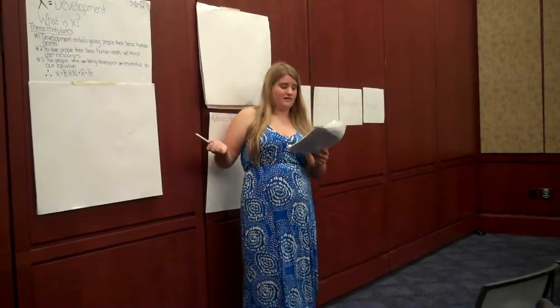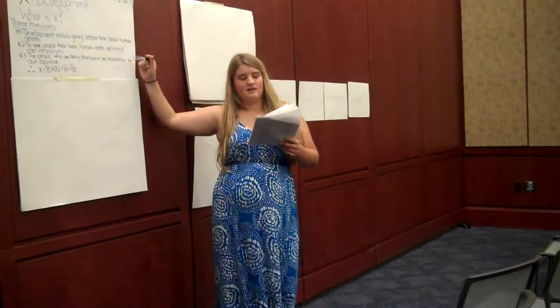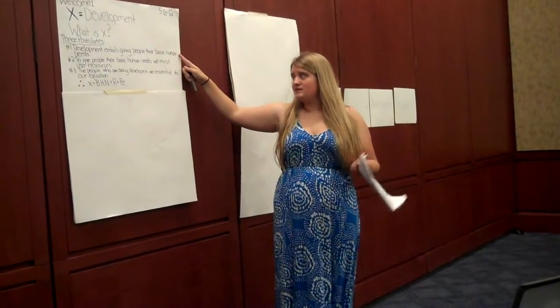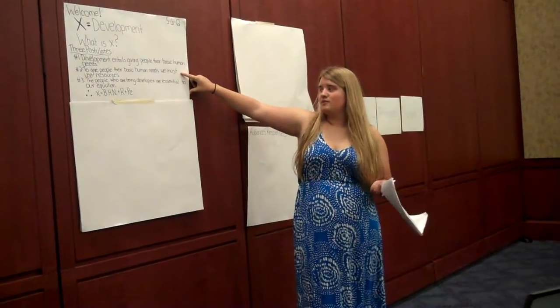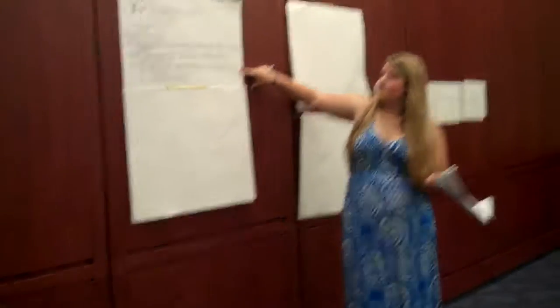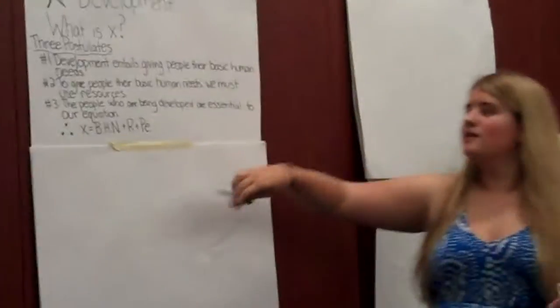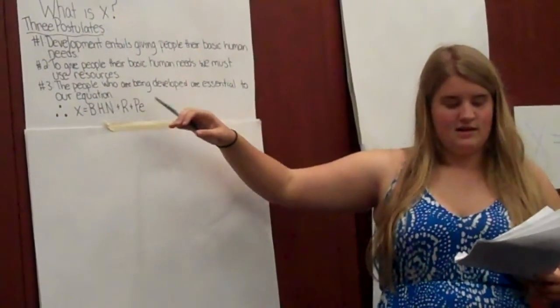So we're going to base our equation on these three postulates, mathematical assumptions. The first postulate is that development entails giving people their basic human needs. The second postulate is to give people their basic human needs, we must use resources. And the third one is the people who are being developed are essential to our equation. So X equals basic human needs plus resources plus people.